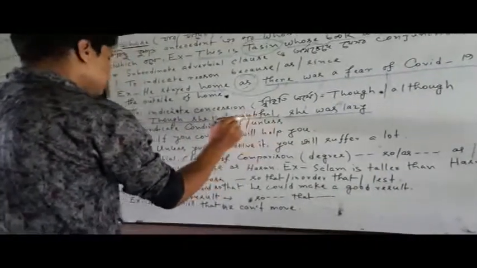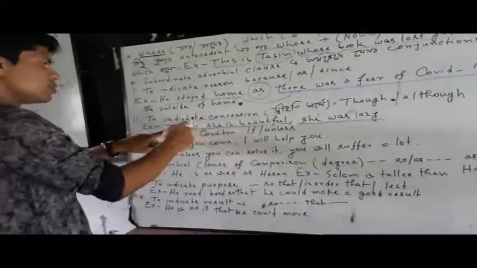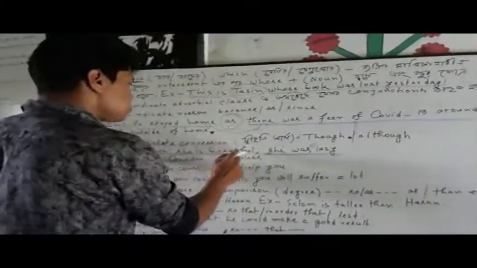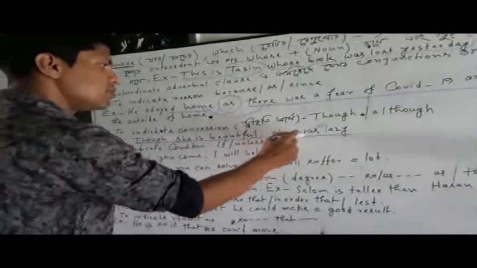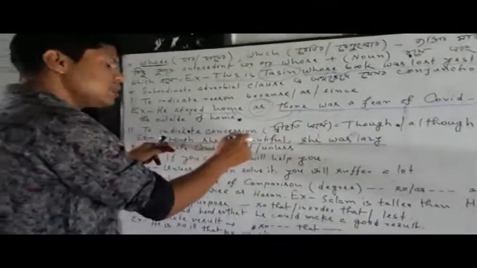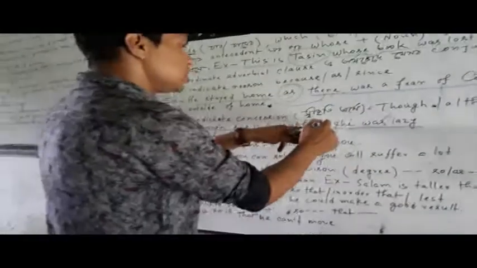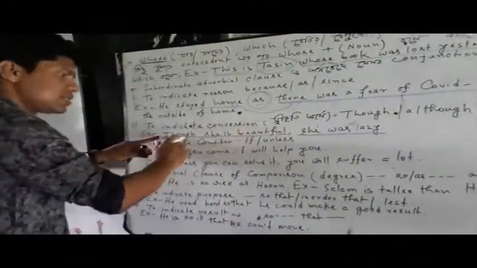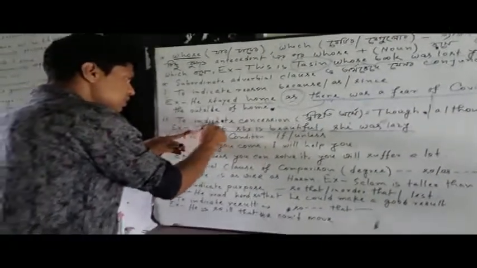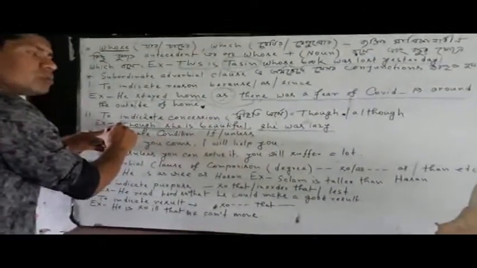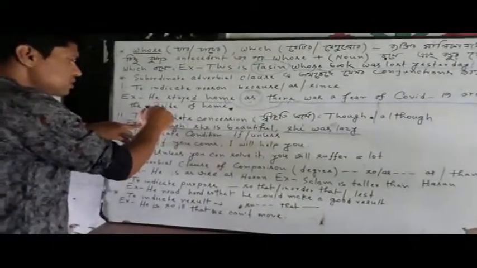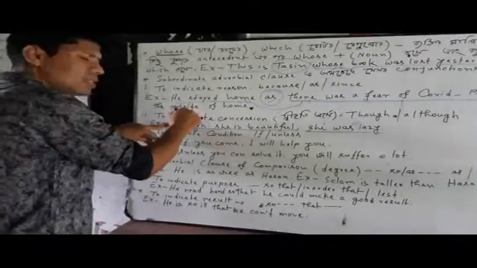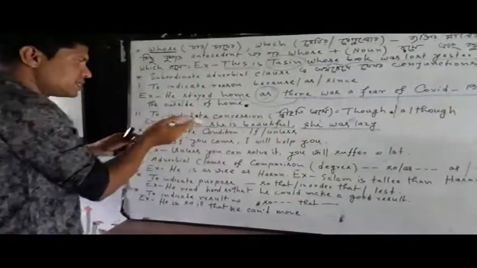As you see the subordinate clause, though, its Bangla meaning jodio. Though she is beautiful, she was lazy. Jodio she shundori, she অলস. So in my complex sentence you see how I manage the situation with the help of the conjunction though or although. So this is of course complex sentence conjunctions, complex sentence connected conjunctions.